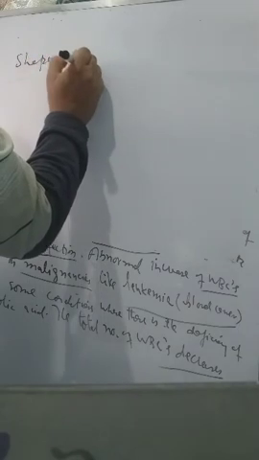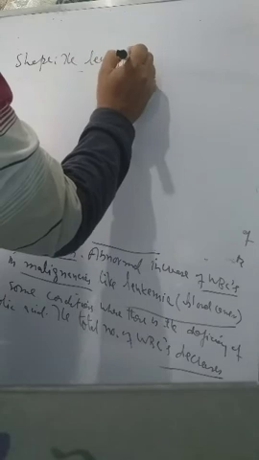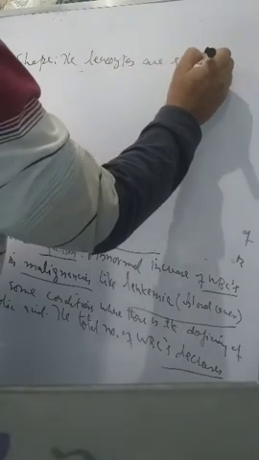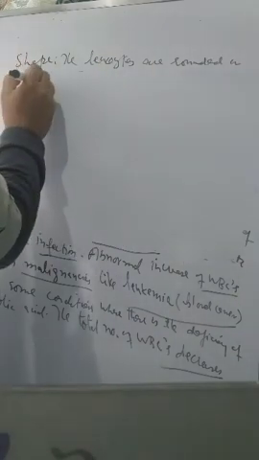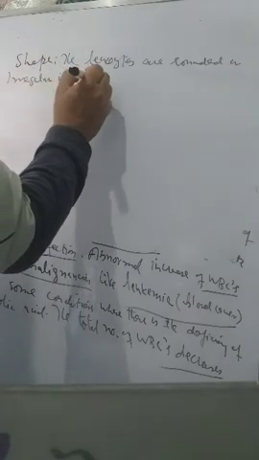Next is shape. The leukocytes or WBCs are rounded or irregular in shape.